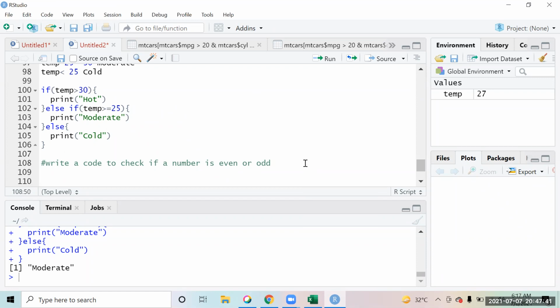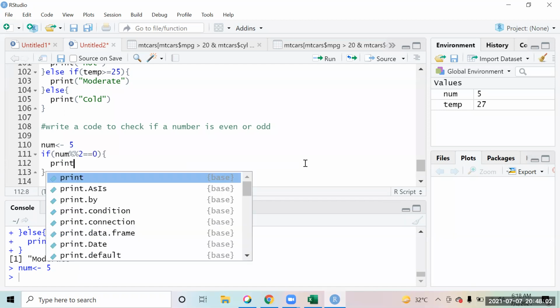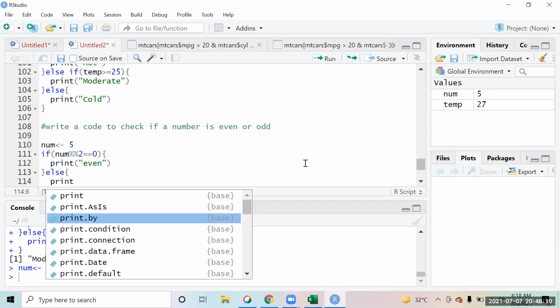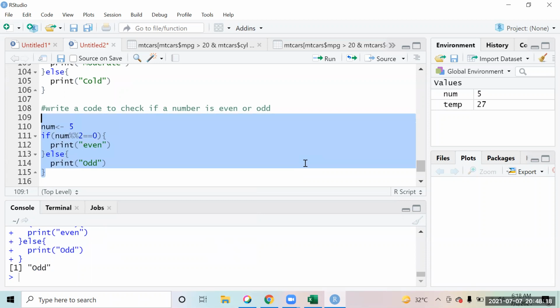Suppose I have to write this up, so I take a number as an input, and suppose the number is 5. I will put my condition: if num, so we have a modulo operator, if number divided by 2 gives you the remainder as 0, that means print even number, else print odd. Otherwise the number is odd. If I run this now, 5 is an odd number.